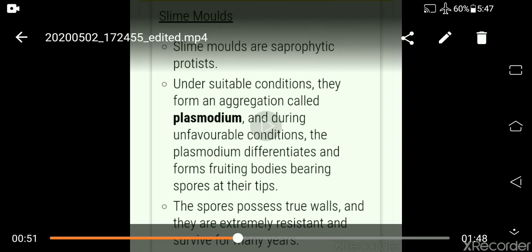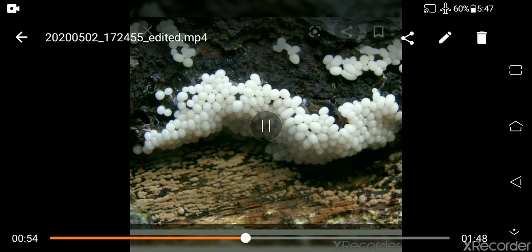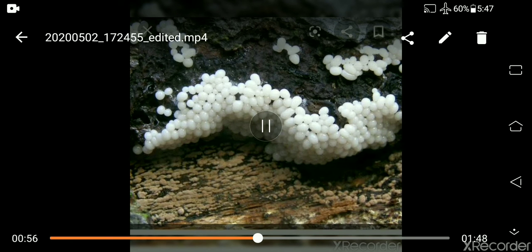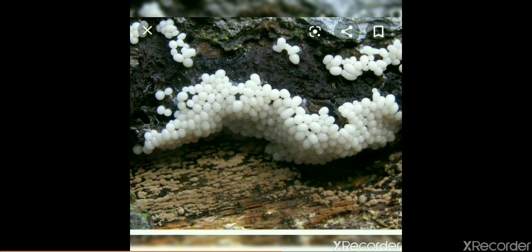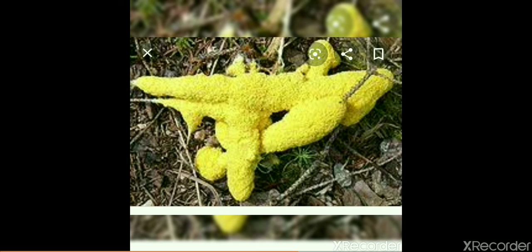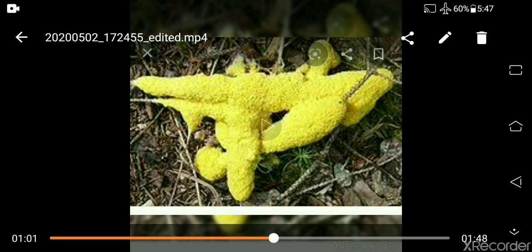The structure of slime molds you will see in the next section. These are the slime molds. See the structure of slime molds. Here you see the structure of slime molds. This is also a slime mold. These are aggregations around the twig. They engulf the twig, decompose it, and take their food from there, from the decaying, decomposed matter. So these are the slime molds.